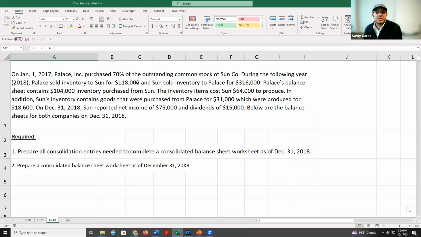And please remember, the ownership here is 70%. So we will see an NCI of 30%. We need to do the consolidation entry, which is similar to what we have done in the previous chapters. But we need to add another journal, which we did in this chapter, where we debit sales, credit cost of goods sold and unrealized gain. And then we need to do the consolidated worksheet.